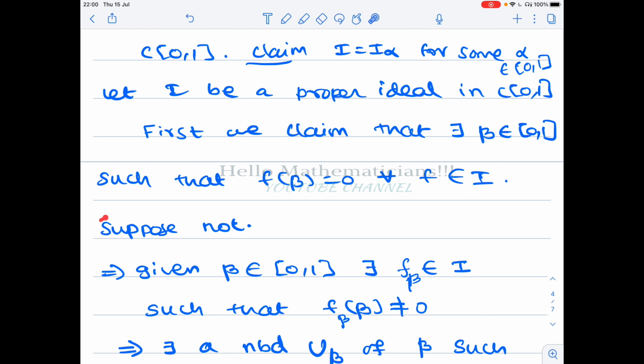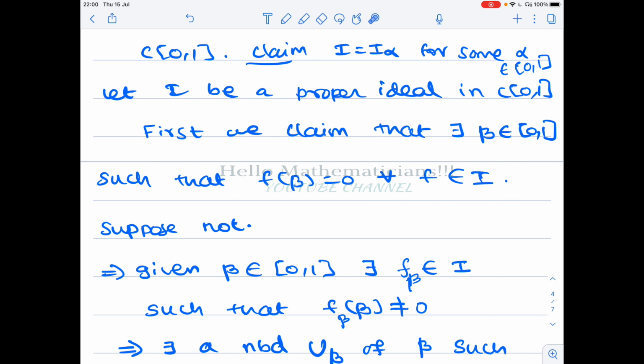But suppose this is not true. What does it mean? It means that there is no point beta such that f of beta equal to 0 for all f belongs to I. Or equally, you take any beta in closed [0,1], you can find f belongs to I such that f of beta is not equal to 0.